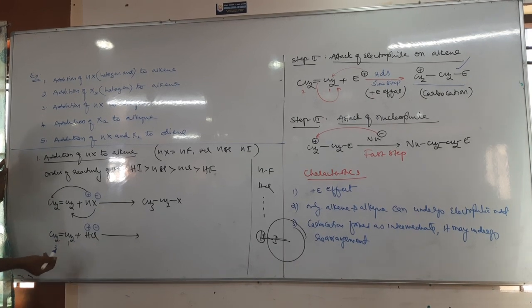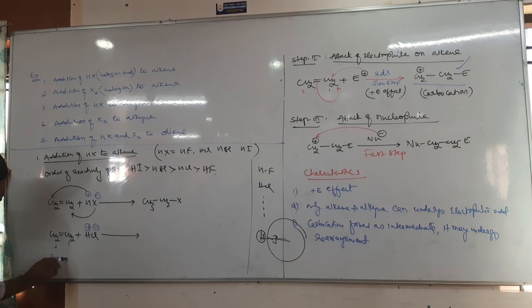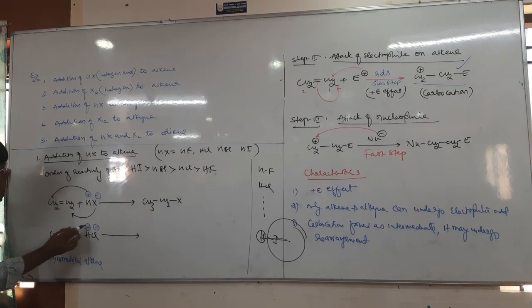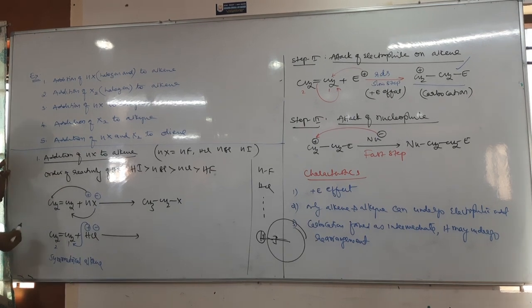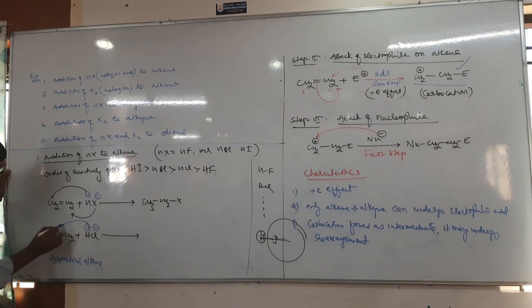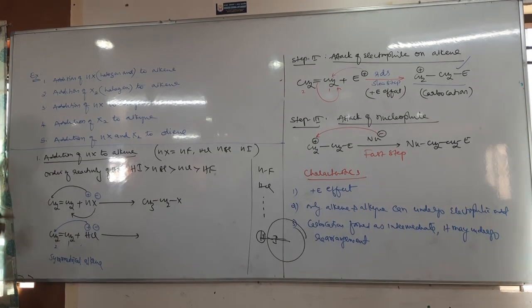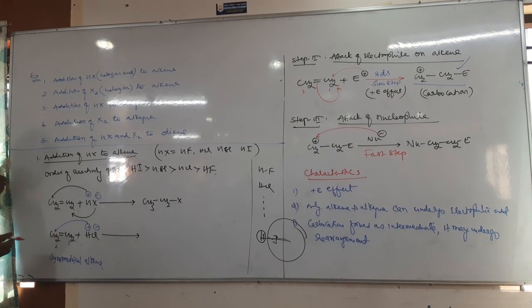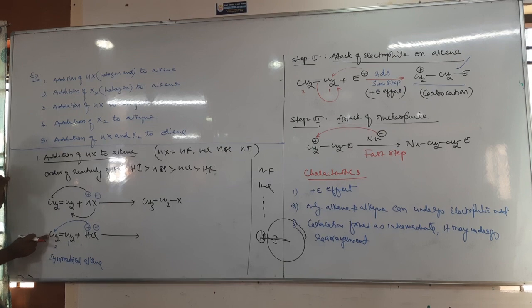Either, because the first and second carbons are both the same, because it is a symmetrical alkene. Since it is a symmetrical alkene, H plus is added to either this or that carbon. Okay, let us add on the second carbon. Now tell me, when H plus is added to the second carbon, what happens? The shifting of electrons. Whether the shifting of electrons takes place towards the second carbon or towards the first carbon? Towards the second. Why?